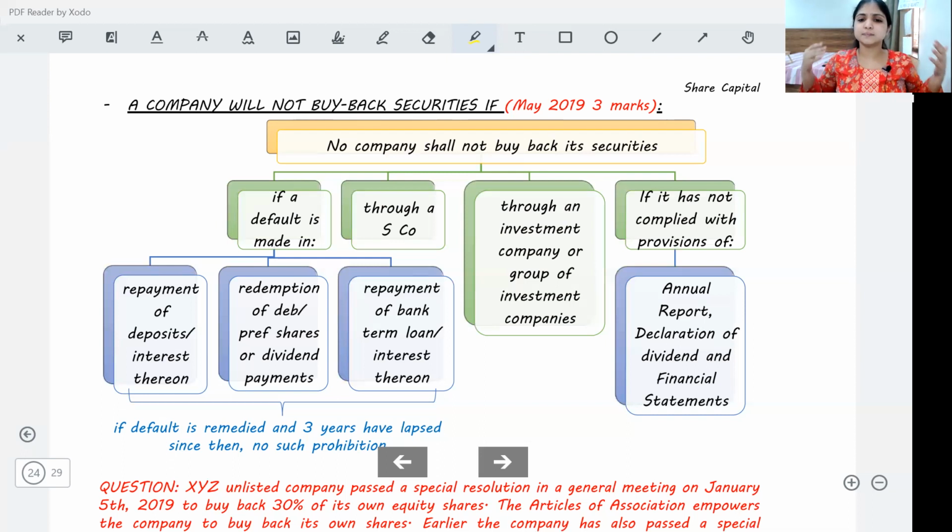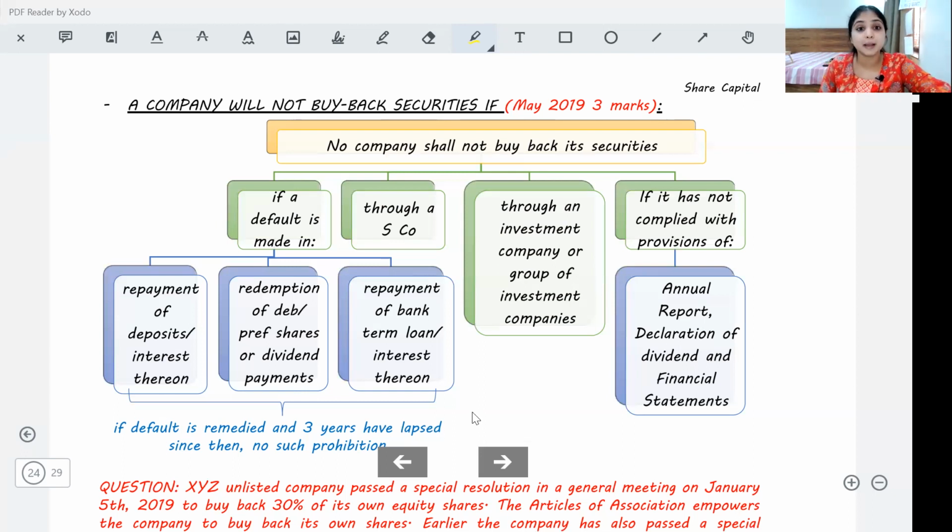And lastly, we learned that in case my company has defaulted in repayment of deposits, redemption of preference shares, redemption of debentures, paying interest or dividend on them, repayment of loans to bankers, then the company should rectify the default, and for the next 3 years, the company cannot buy back shares. Also, company cannot buy back shares through a subsidiary company, through an investment company. And also, if the company has a subsisting default relating to filing the annual return or the financial statements with the ROC, company cannot buy back securities.